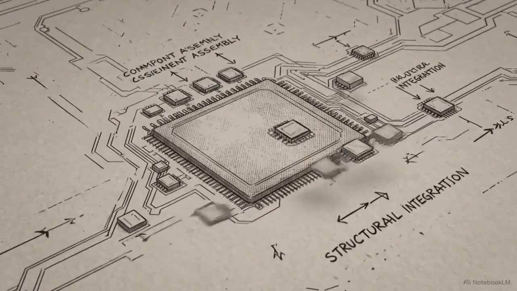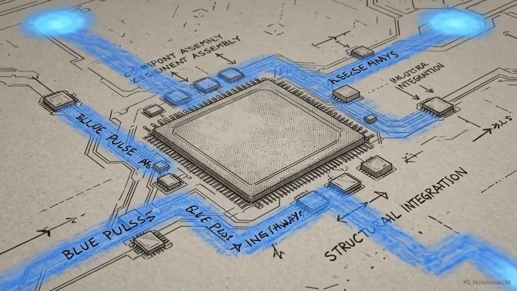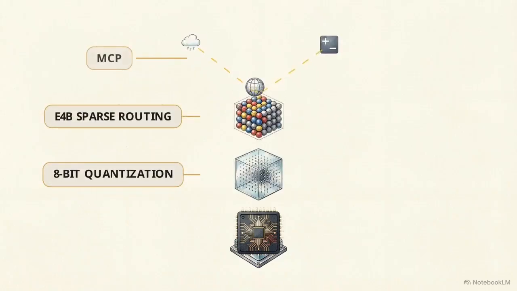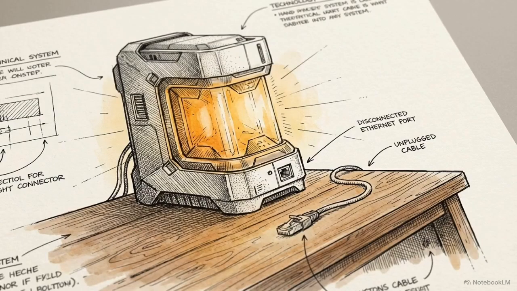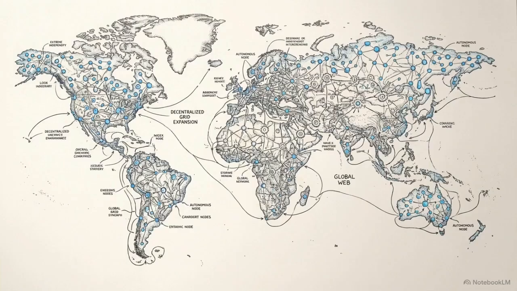What we see is a powerful system capable of complex, multimodal reasoning running entirely on everyday consumer hardware. This is achieved through 3 integrated layers: 8-bit quantization for size, E4B sparse routing for speed, and MCP for external tool delegation. This architecture provides a fully offline, autonomous alternative to centralized cloud-based AI. Gemma 4 demonstrates that the future of open-source AI is not found in simply building larger models, but in engineering strategically efficient agents for the decentralized edge.